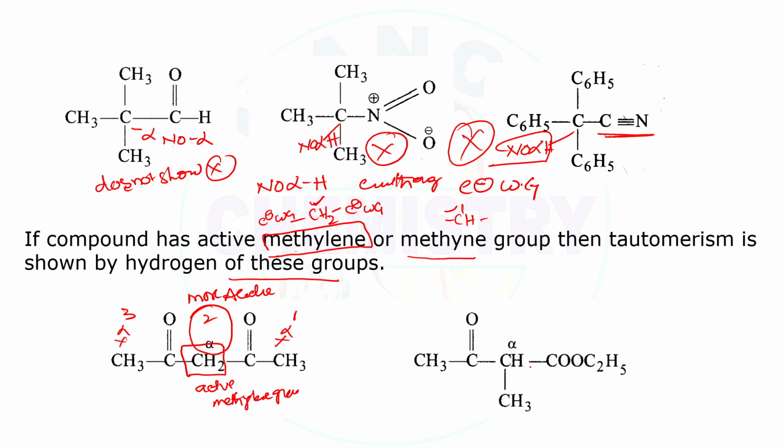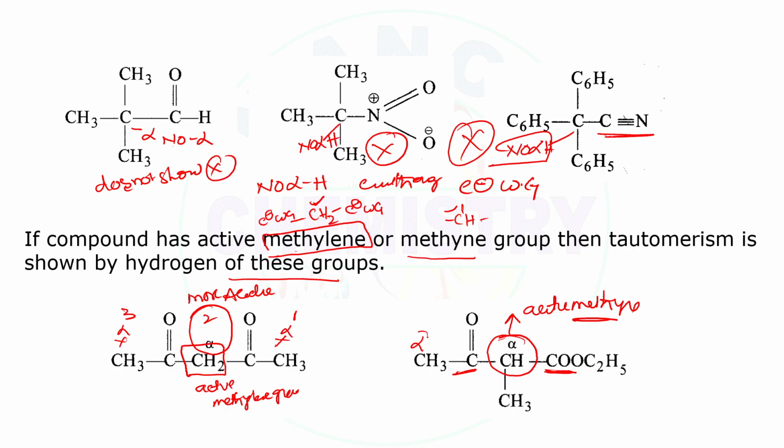Similarly, here this one is attached to one keto group, and here also a keto group is there in the ester. Among these two, this one will become the more acidic proton.